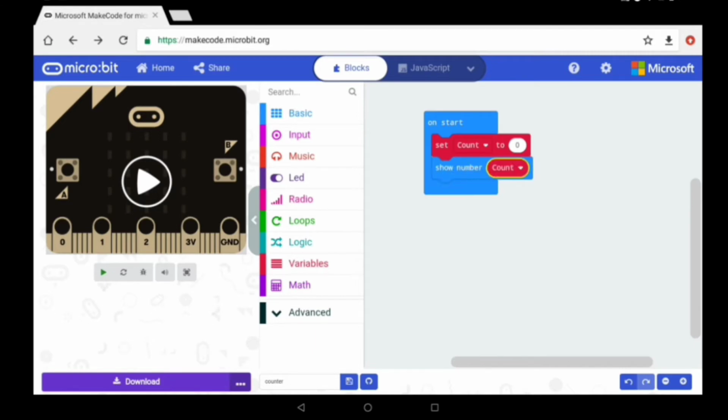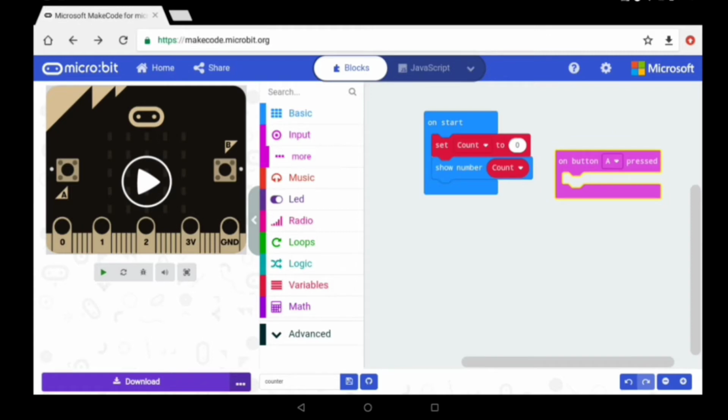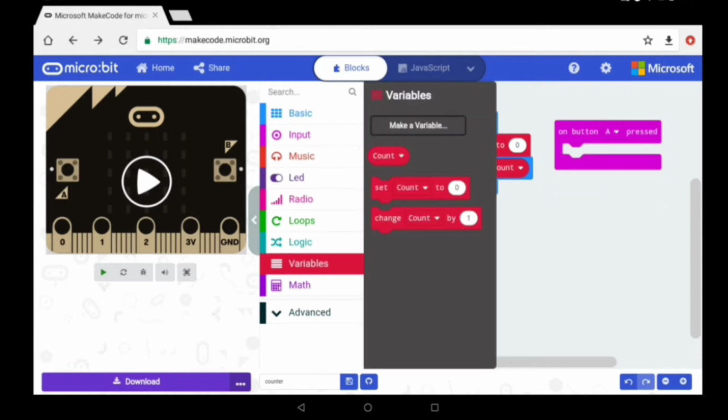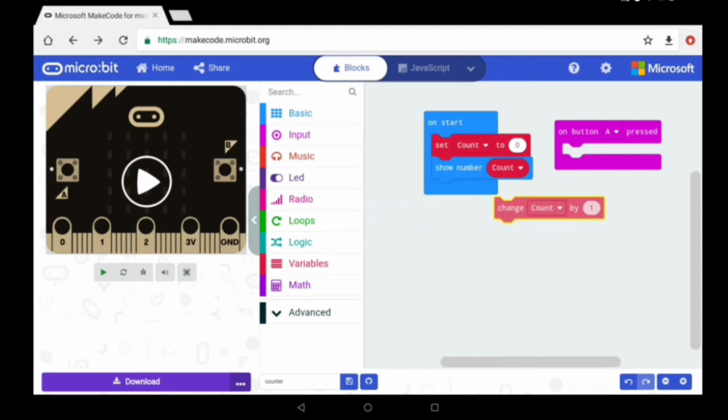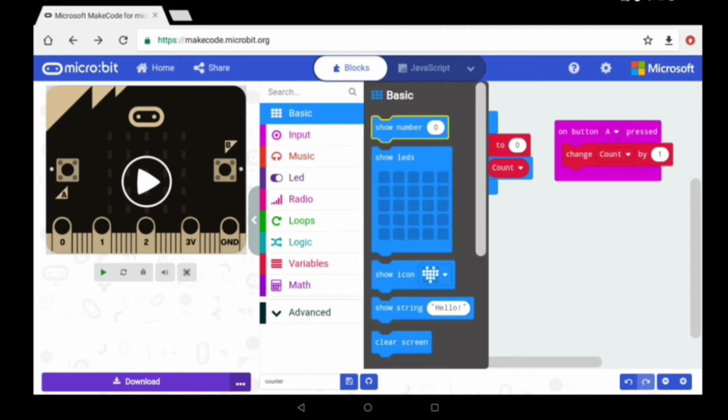Show number count. We want the microbit to count in the ascending order when button A is pressed and to count in the descending order when button B is pressed. For this, we'll use on button press block. Drag and place the change count by 1 onto the button A block and display it.